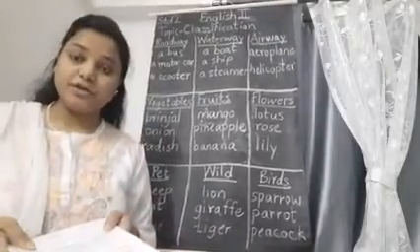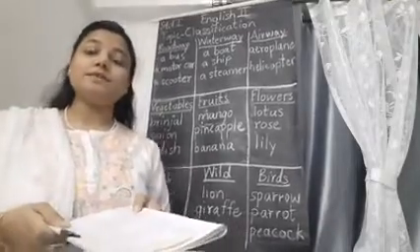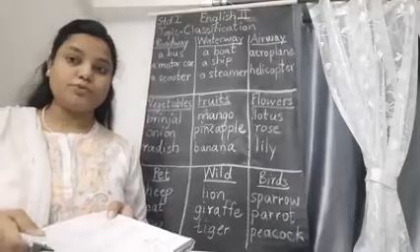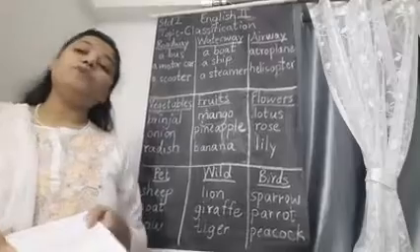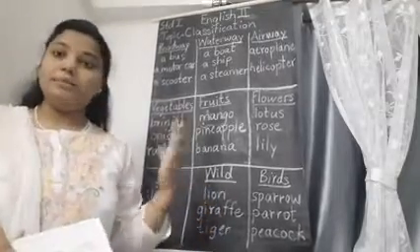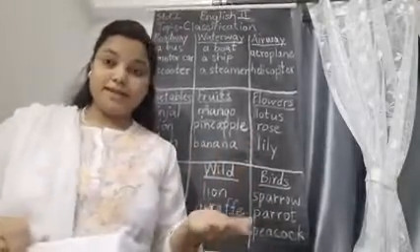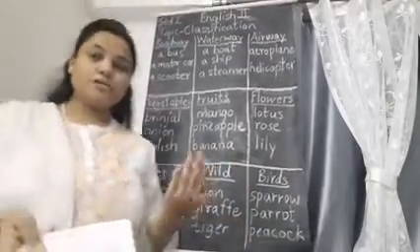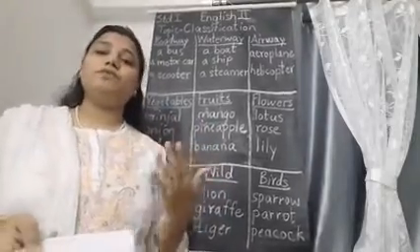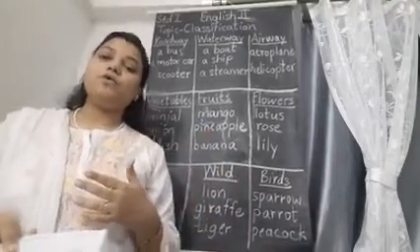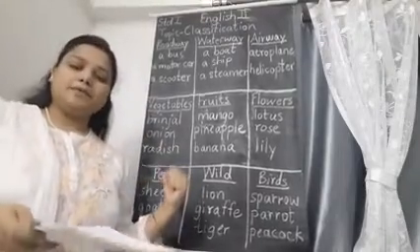Then parrot. Parrot is a bird. Then goat. Goat gives us milk and meat also. So it will go in pet animals. Then giraffe. Giraffe will go in wild animal. We don't keep at home or in the farm. Then cow. Cow gives us milk. We worship cow. Yes or no? Every farmer has cow, buffalo in their house. It helps us for agriculture purpose. So cow will be in pet animals column.